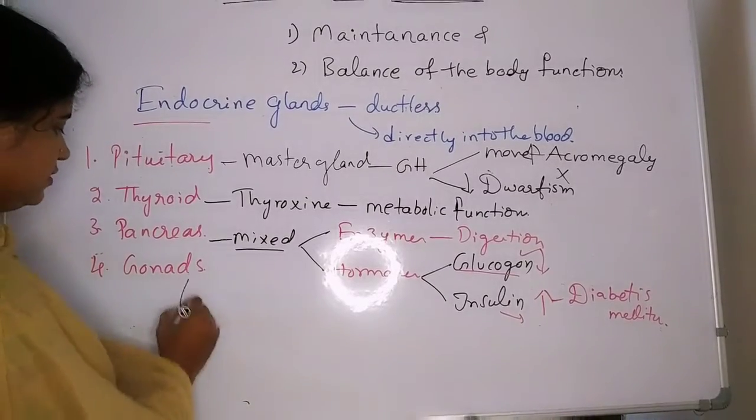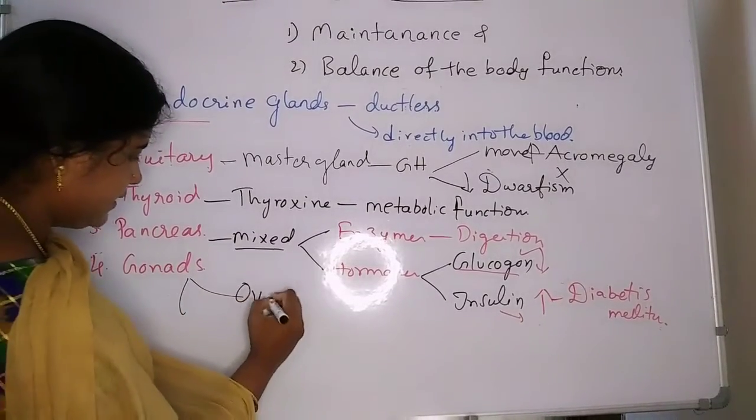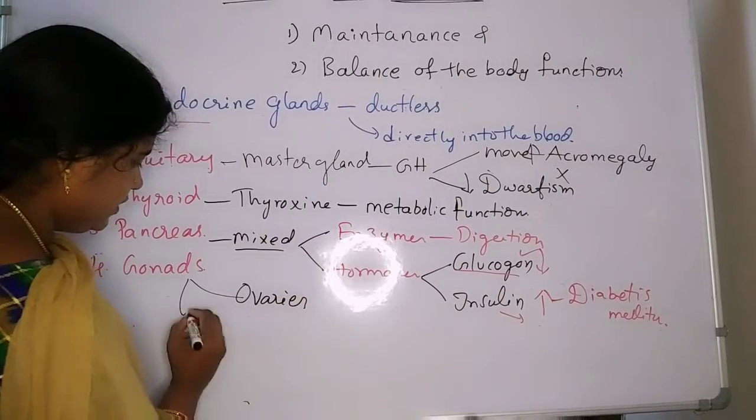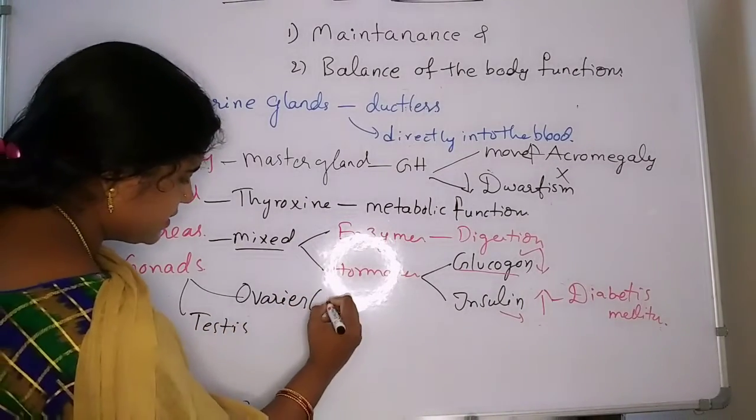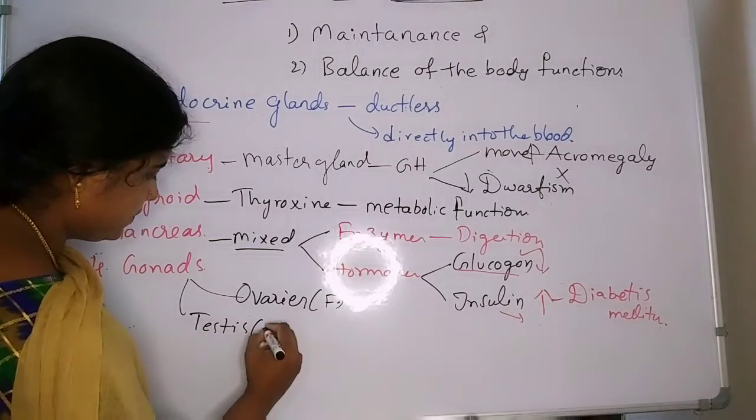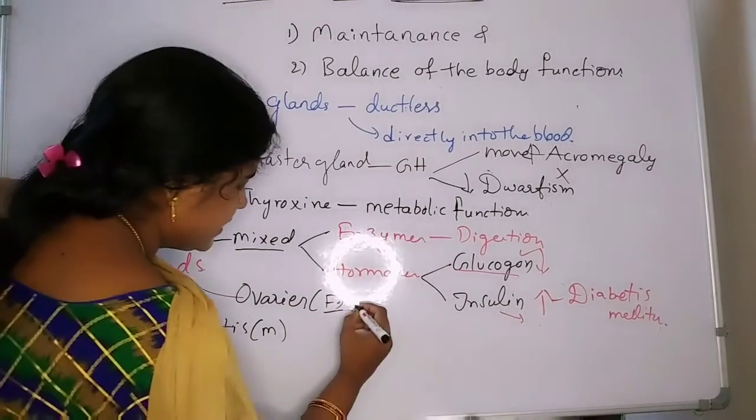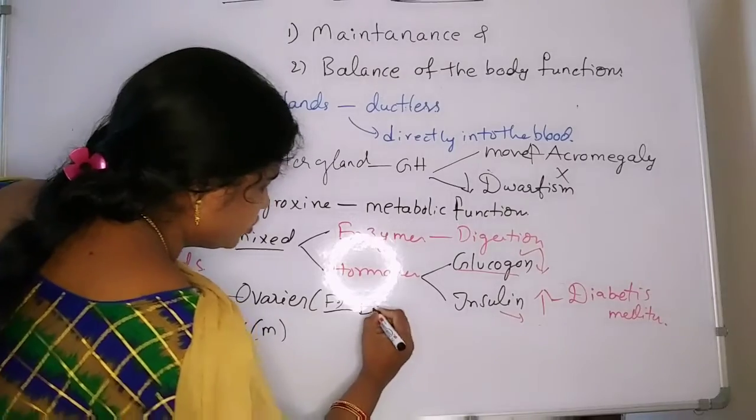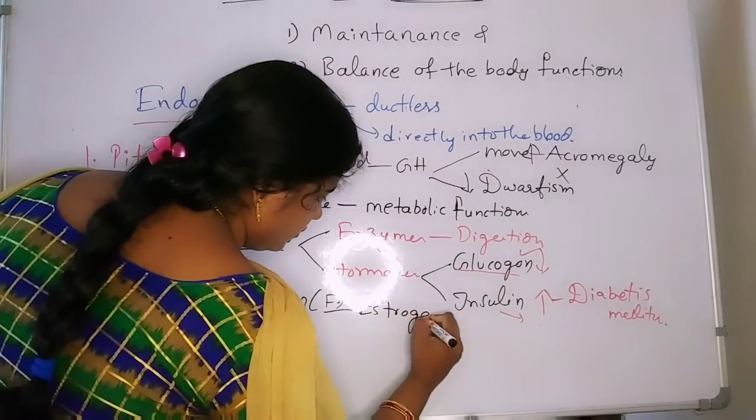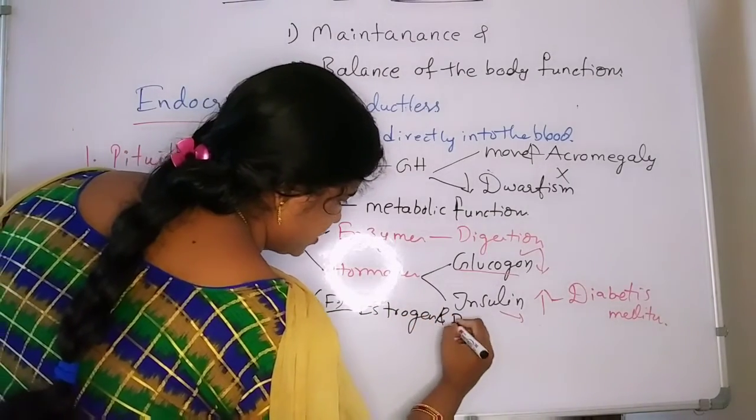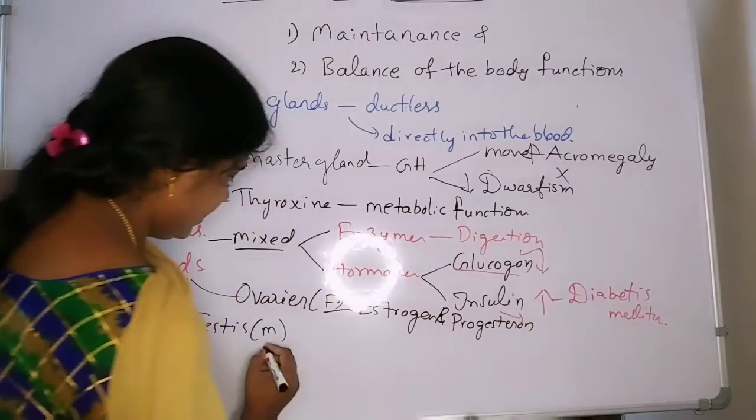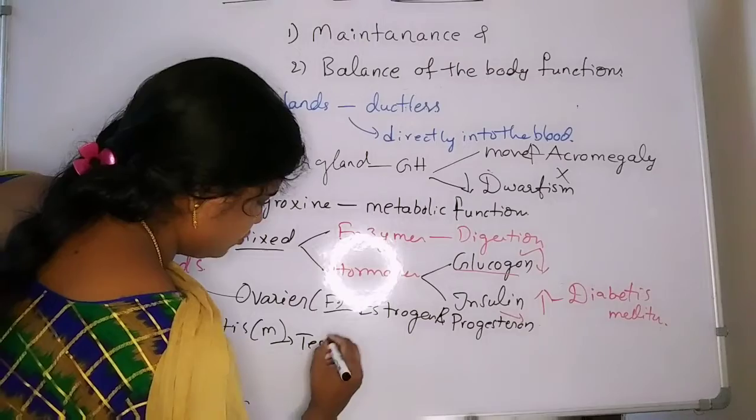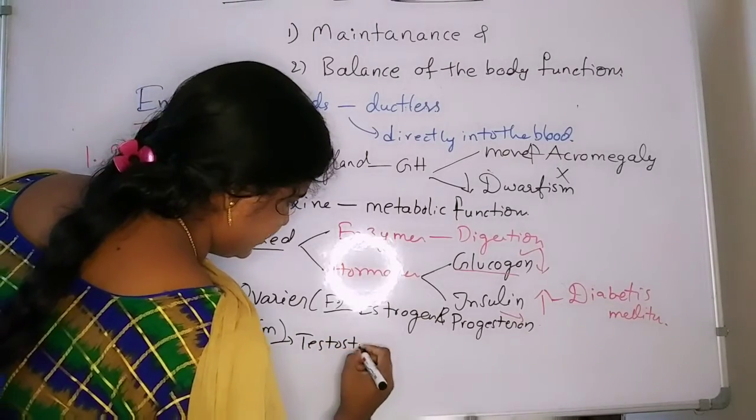Next one is gonads. So what are the gonads here? Gonads are ovaries and testes. Ovaries are present in the female and testes are present in the male. Ovaries release two hormones, estrogen and progesterone, and testes release the hormone testosterone.